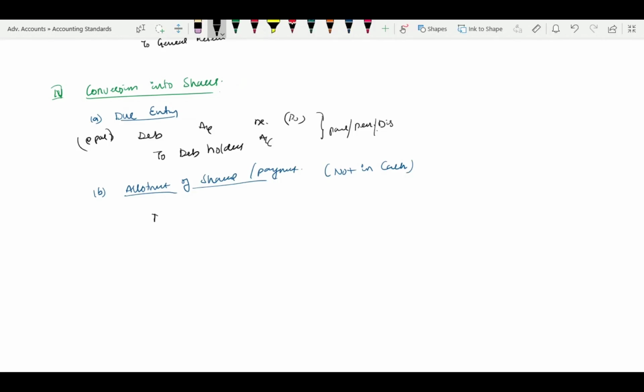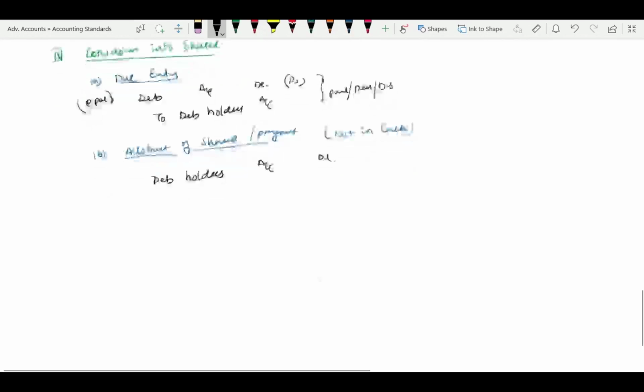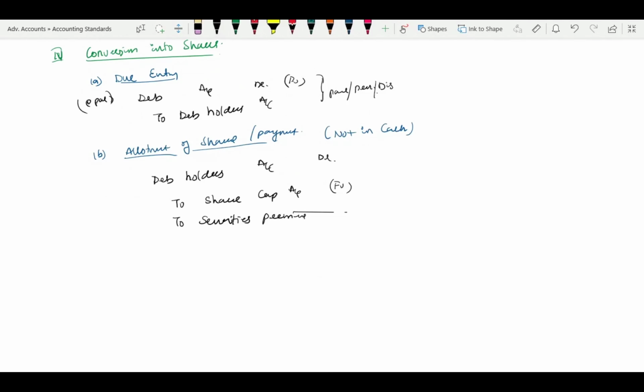The entry is different. Debenture holders account debit to share capital account at face value, to securities premium account.